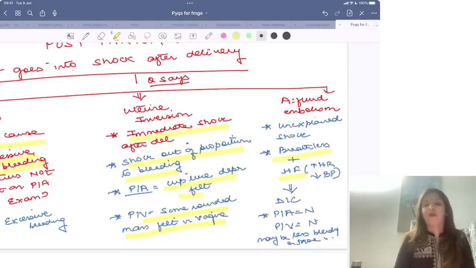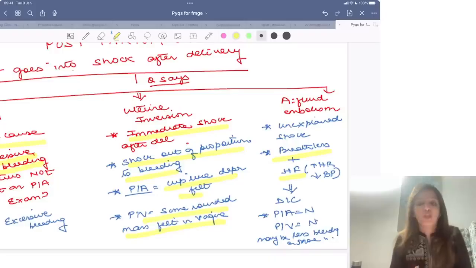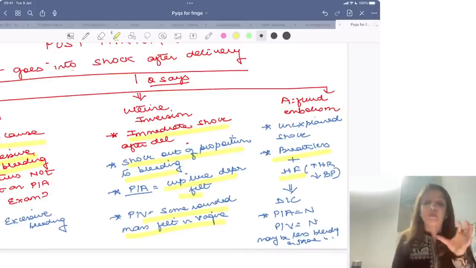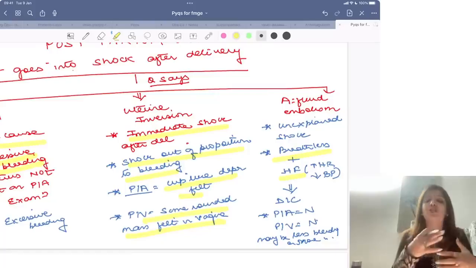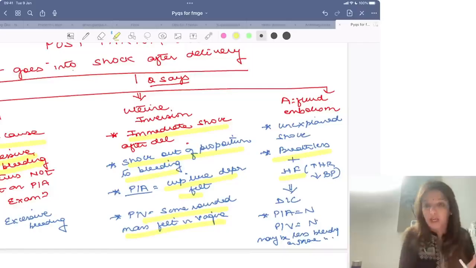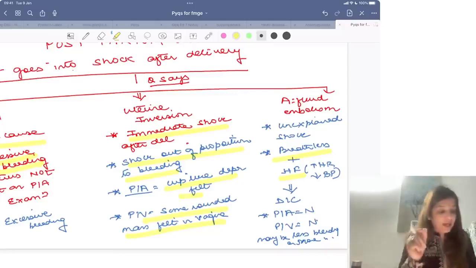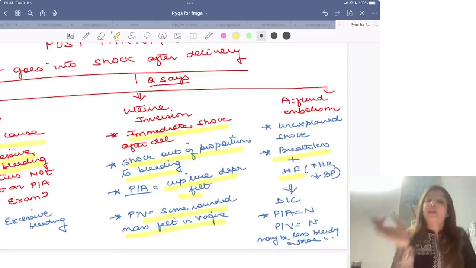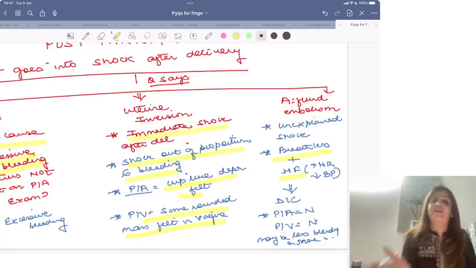Please remember, in amniotic fluid embolism, per abdominal examination will be normal and per vaginal examination will be normal. As far as bleeding is concerned, remember amniotic fluid embolism has 2 phases. In the first phase the patient has breathlessness and heart failure, in which bleeding is less. In the second phase the patient has DIC, in which bleeding is more. So in amniotic fluid embolism there can be excessive bleeding, there can also be no excessive bleeding. Right? In the first phase there will not be excessive bleeding, in the second phase there will be excessive bleeding.